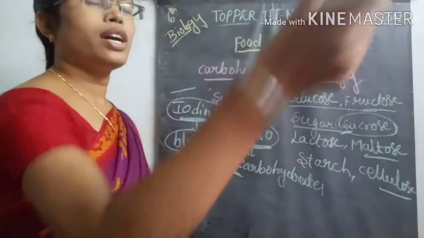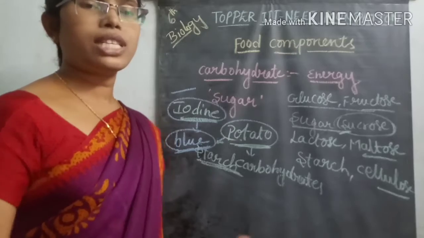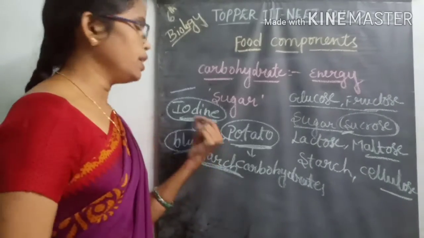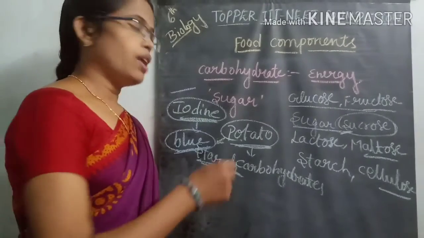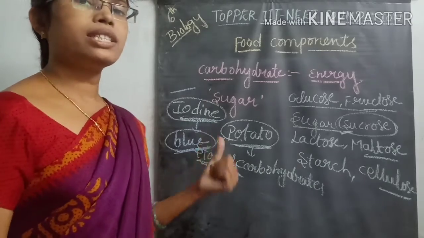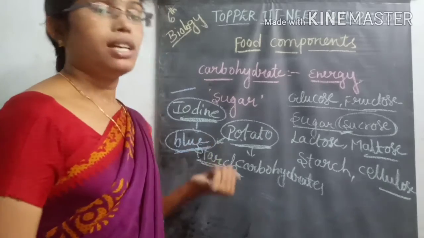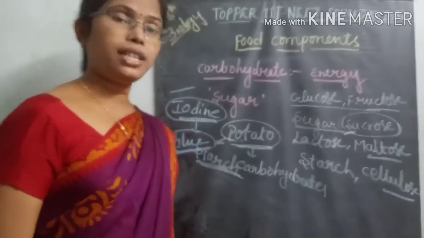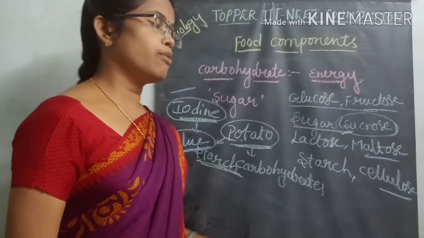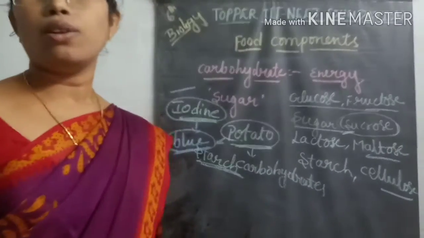For example, if you take any plant leaf and remove the chlorophyll present in the green leaf, then you can go for iodine testing. Whenever you dip that leaf in iodine solution, it immediately turns blue. So the blue color indicates the presence of carbohydrate, that may be glucose, fructose, sugar moieties, lactose, maltose, starch, or cellulose.